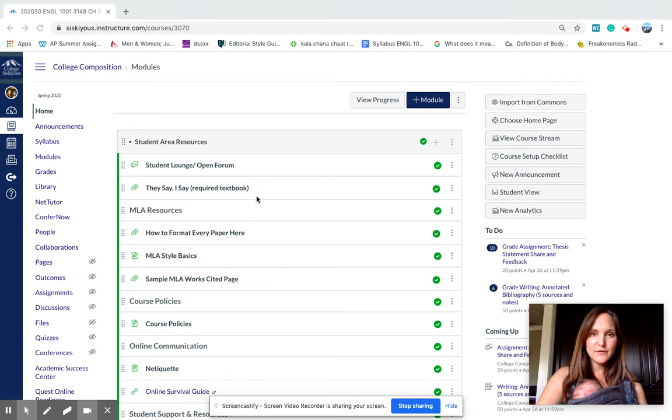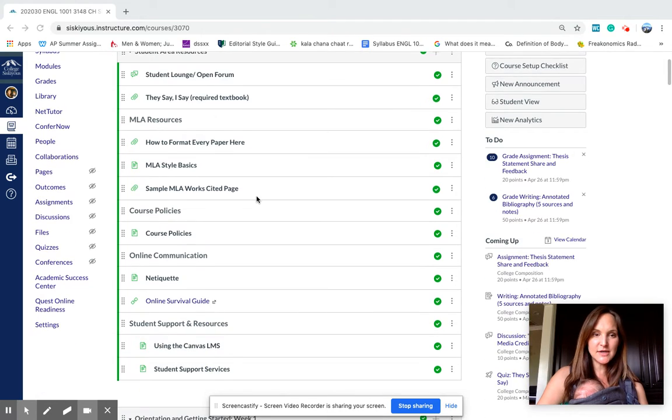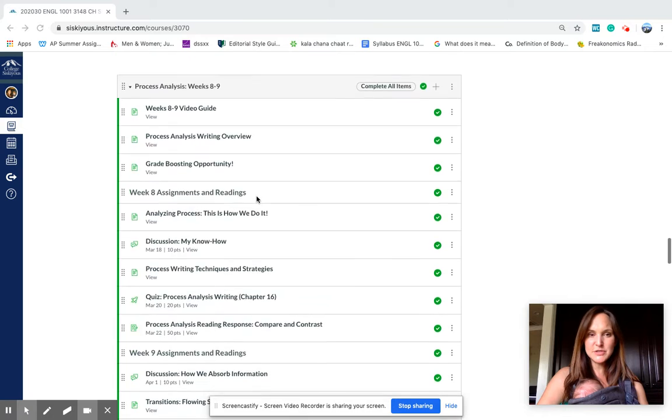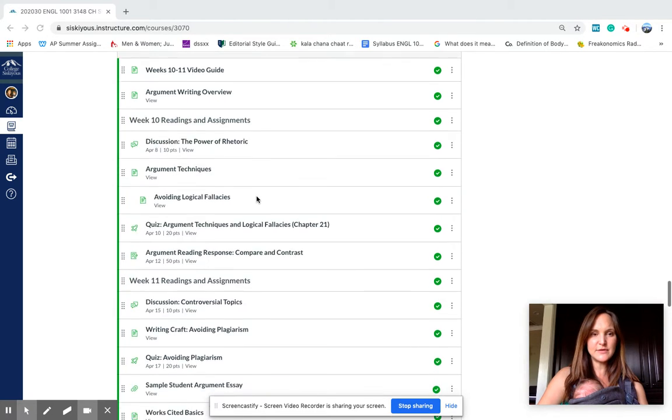I'm going to go over the week 13 module contents. So go ahead and scroll down with me. We are in the middle of your research paper module, which is the last one of our course.